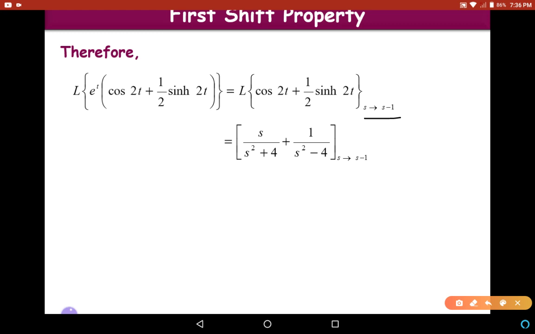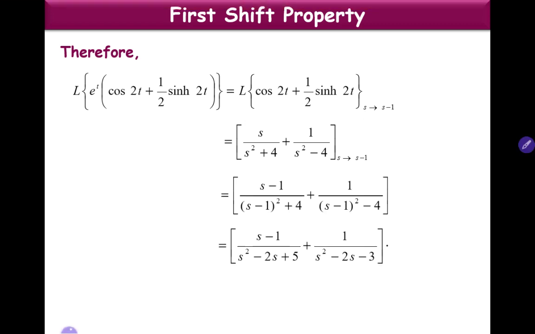And we already derived L of cos 2t plus 1 by 2 sin h2t as s by s square plus 4 plus 1 by s square minus 4. Now we replace s with s minus 1, then we get s minus 1 by s minus 1 whole square plus 4 plus 1 by s minus 1 whole square minus 4. That is s minus 1 by, simplifying the denominator, s square minus 2s plus 5 plus 1 by s square minus 2s minus 3. If we want, we can further simplify it.